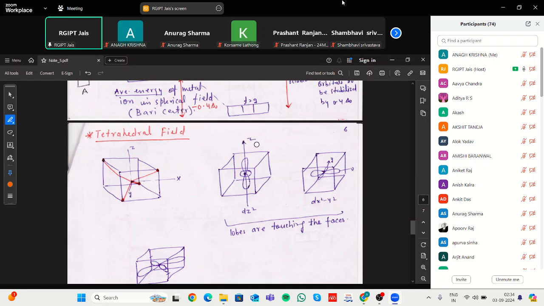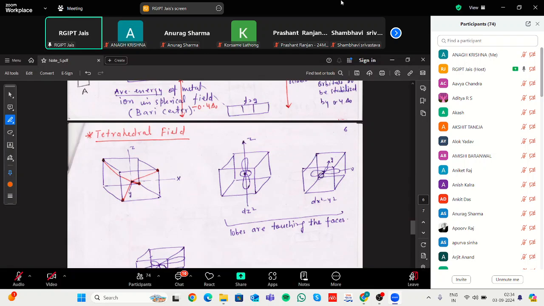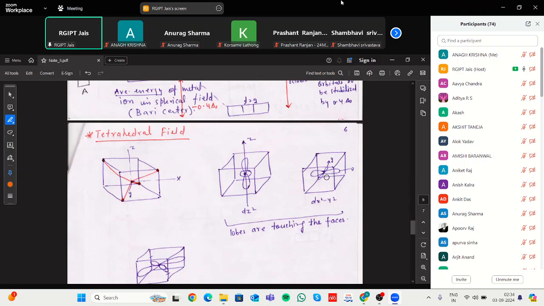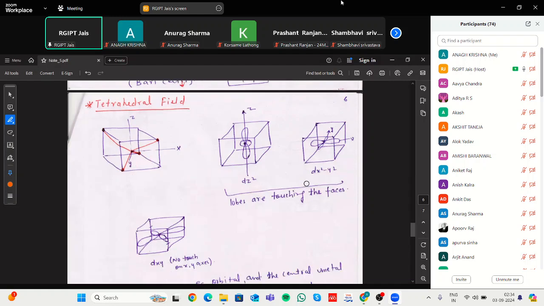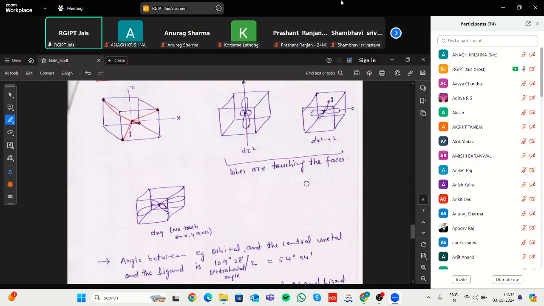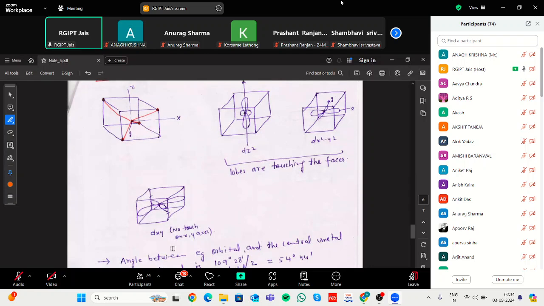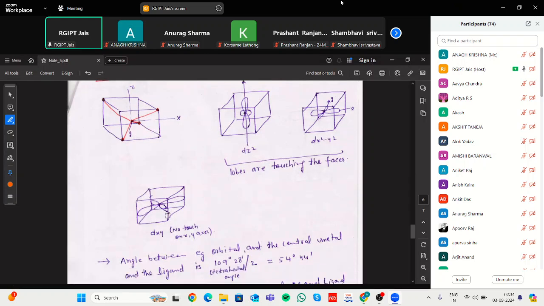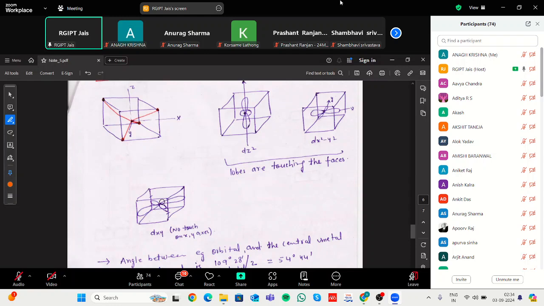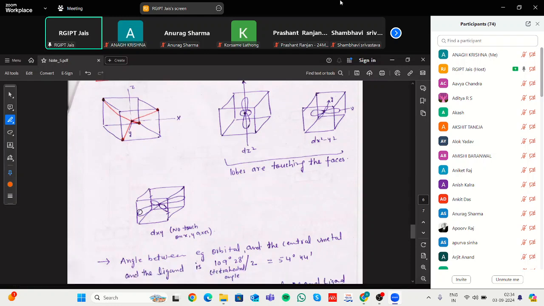In the case of dx square minus y square, the orientations along x and y are perpendicular to each other, that's why these lobes are touching that surface. But in the case of dxy, there is no touching of the x and y axes, because the lobes are not touching them.